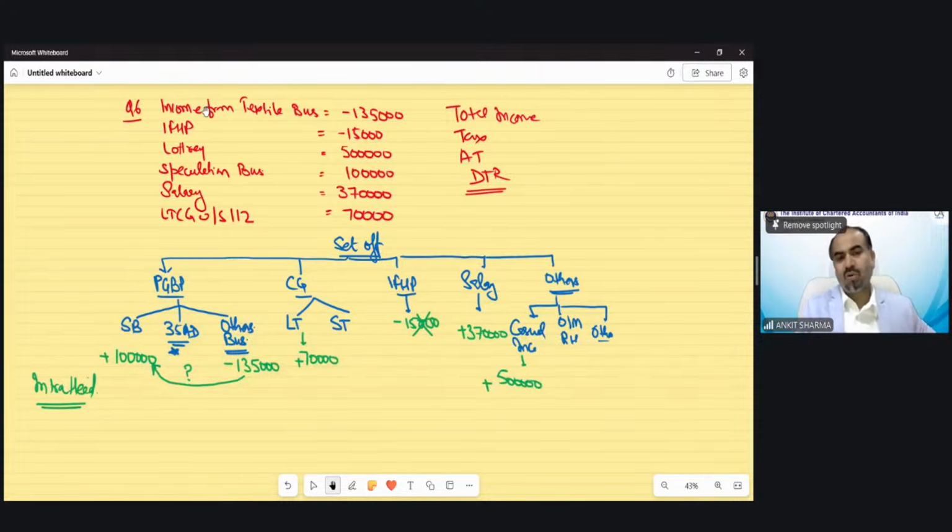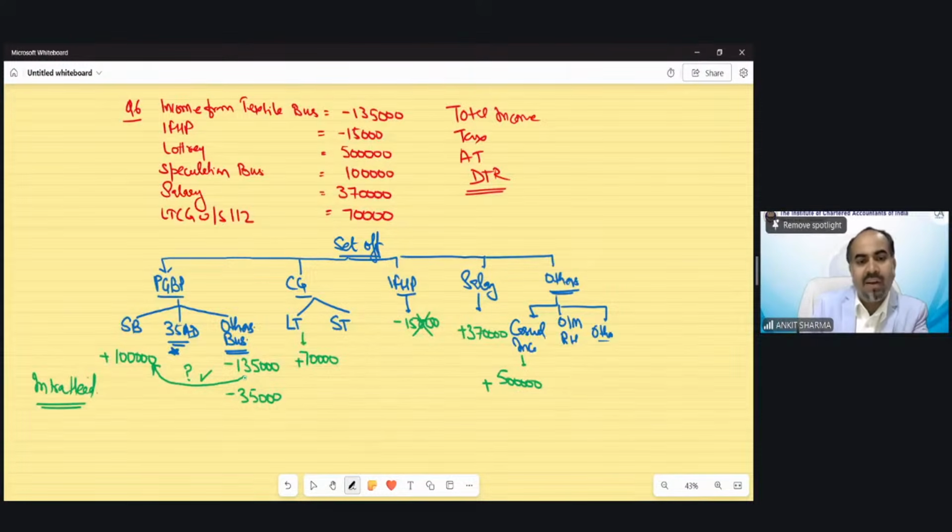Exactly correct. So other business losses can be set off from the speculative business income. Speculative business losses cannot be set off from other business, but other business losses can be set off from speculative business income. So this intra-head is allowed. After adjusting this, I will be left with 35,000 loss from PGBP after applying intra-head provision. No intra-head in capital gain because there is no loss. House property loss, not relevant. No other loss in this category.